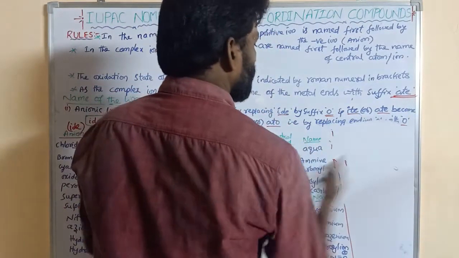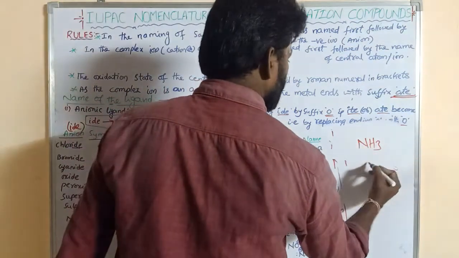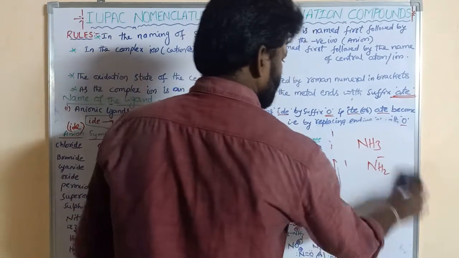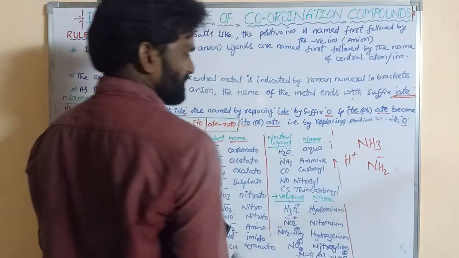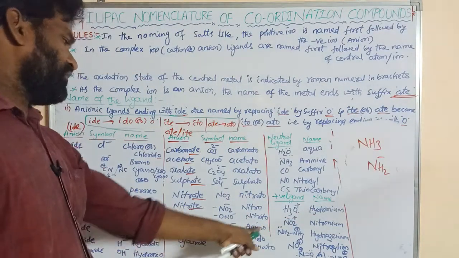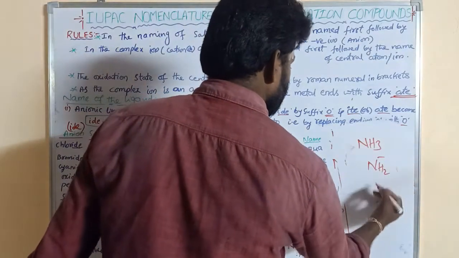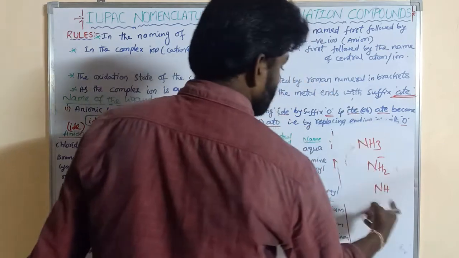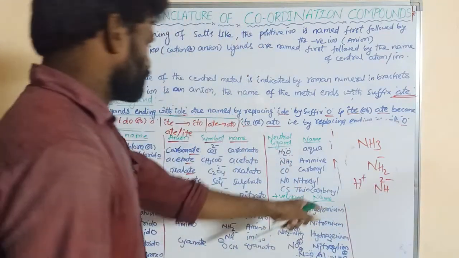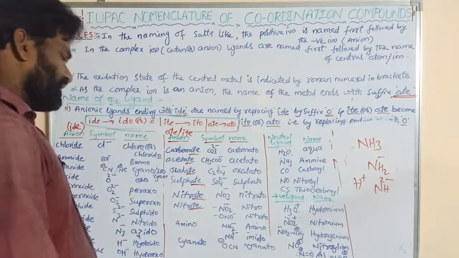Okay, ammonia, NH3, is a neutral ligand, called ammine. If one H plus is removed, we get NH2 minus, which is said to be amido or amino, right. If one more hydrogen is removed, it becomes NH 2 minus, which is said to be imido, right.